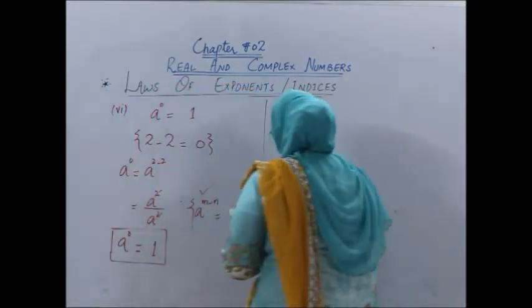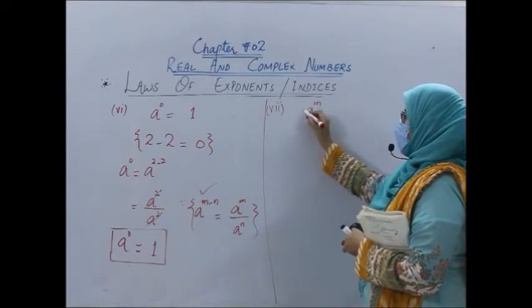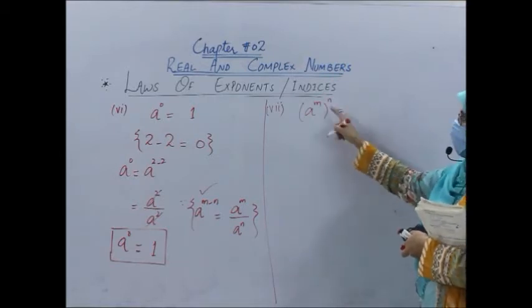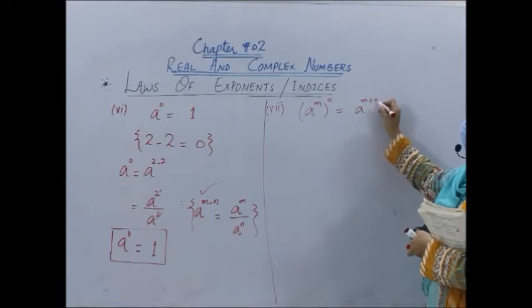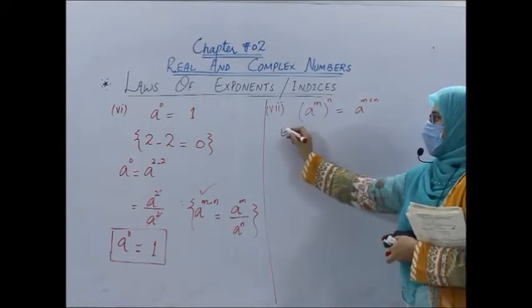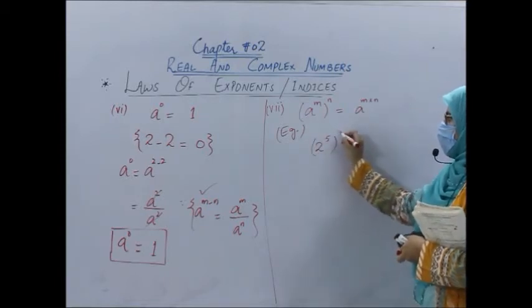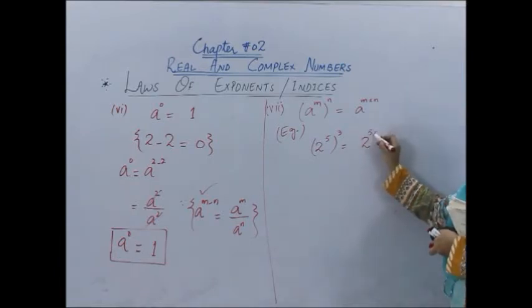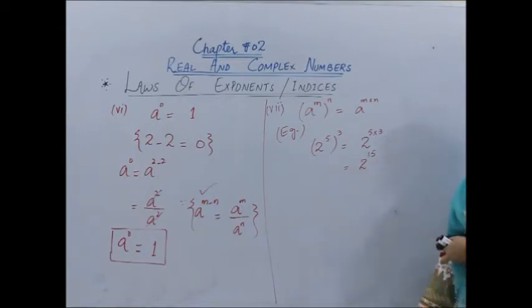Now the last law of the index is, if we have a power m whole power n, we can multiply these powers, that is a power m into n. For example, if you have the number 2 power 5 whole power 3, you can write it like this: 2 raised to the power 5 multiplied by 3, that is 2 power 15. I hope these laws of exponents are clear to you.